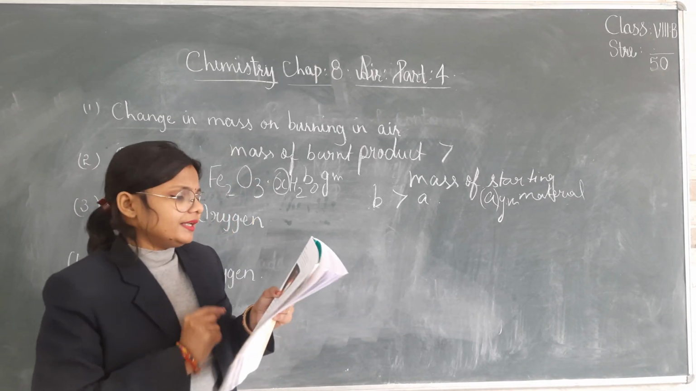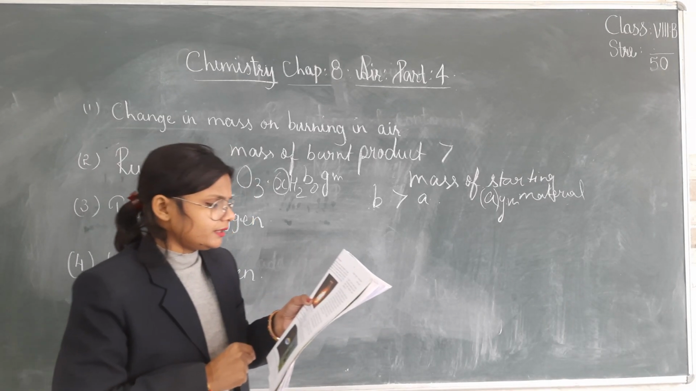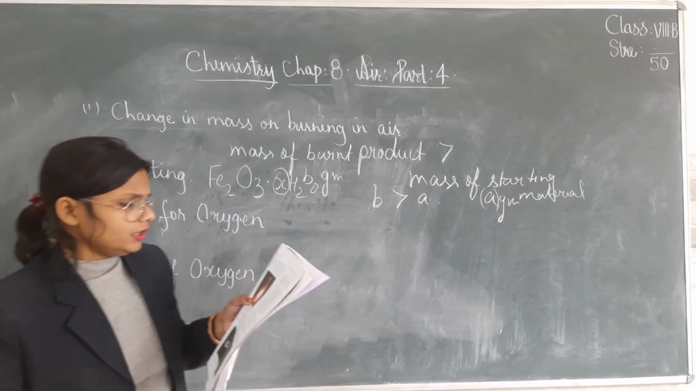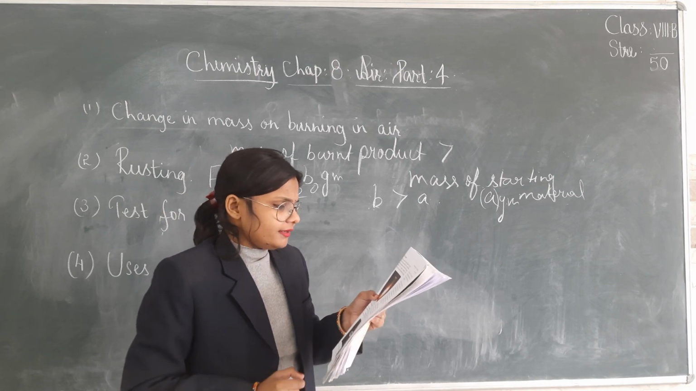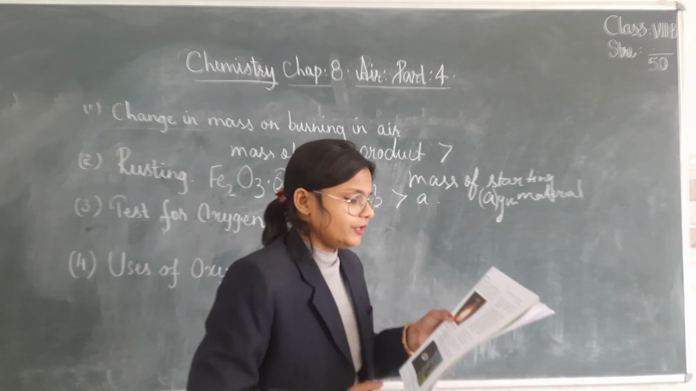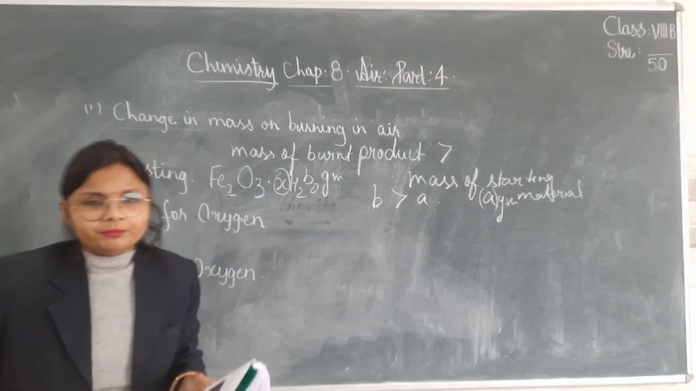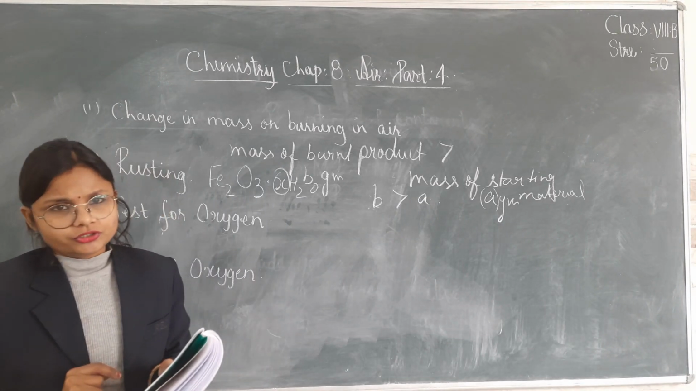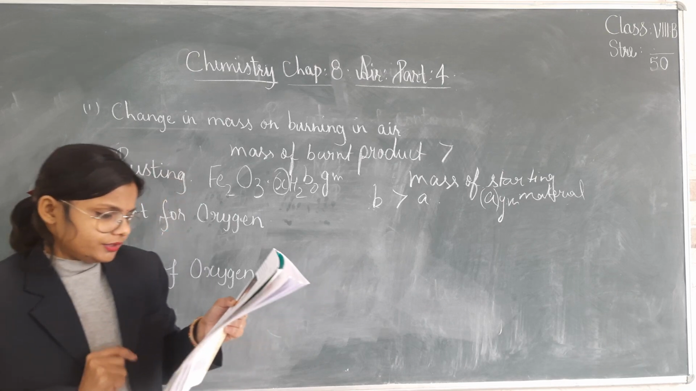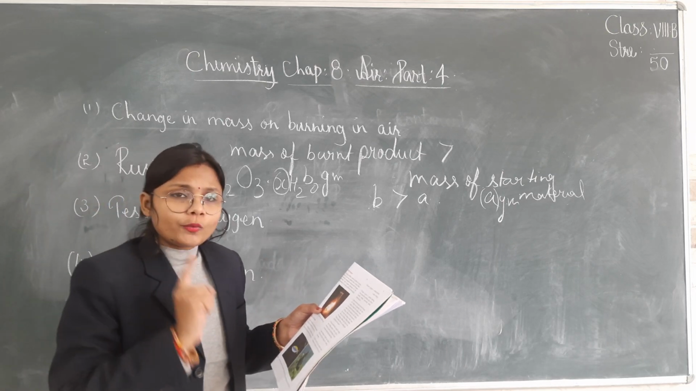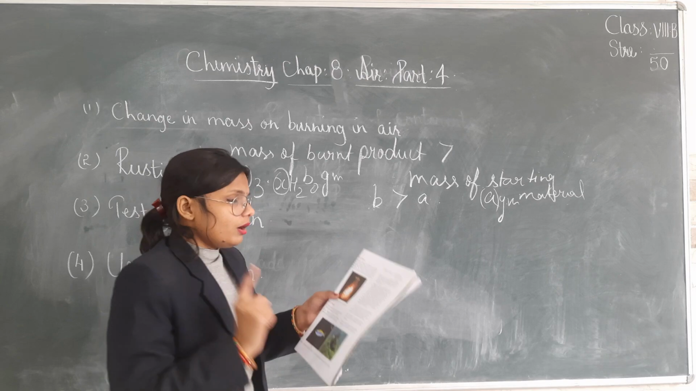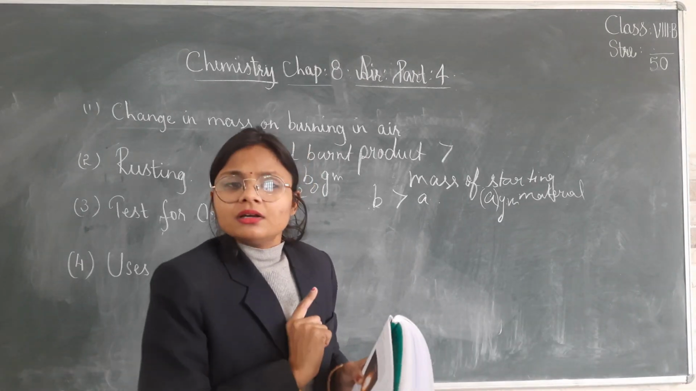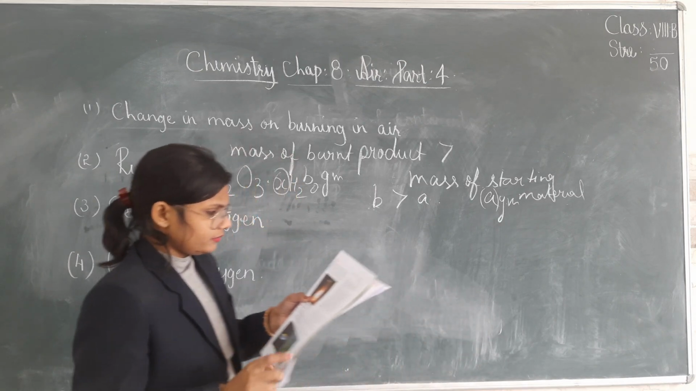So what we will do, we will insert a glowing splinter into a conical flask containing manganese dioxide and hydrogen peroxide. The oxygen produced by the reaction will cause the splinter to burn brightly. If it is burning, that means it contains oxygen. So this is the test for oxygen. Remember that a glowing splinter burns brightly in oxygen. If it is not burning, that means oxygen is not present.